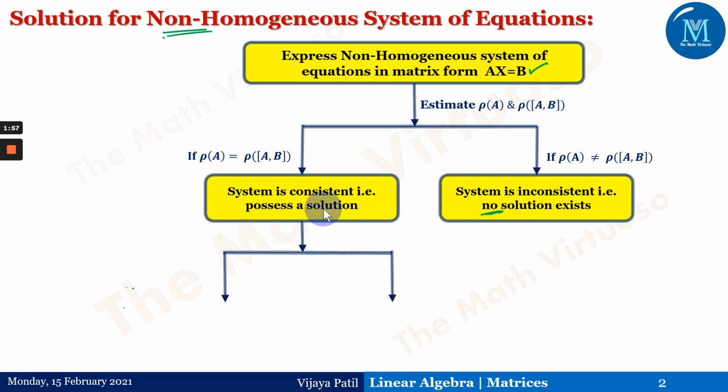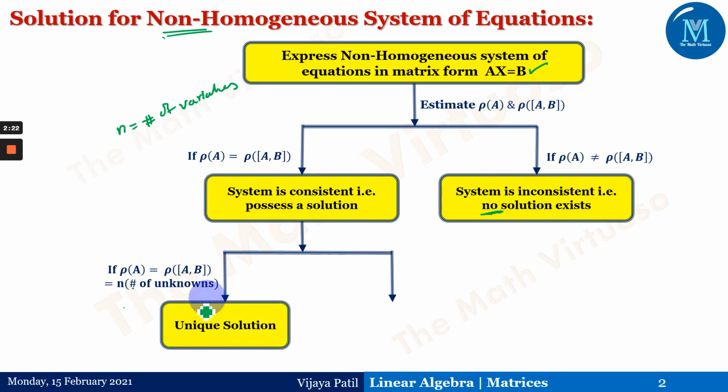Now, what will happen after that? Along with the rank of A and the rank of [A, B], we have to take care of n, the number of variables or number of unknowns. Based on this, again two cases will arise. The first case: the rank of A is equal to the rank of [A, B], which is also the same as n, the number of unknowns. Then the unique solution will exist. That means this non-homogeneous system of linear equations will have only one solution, when the rank of A equals the rank of [A, B] equals n.